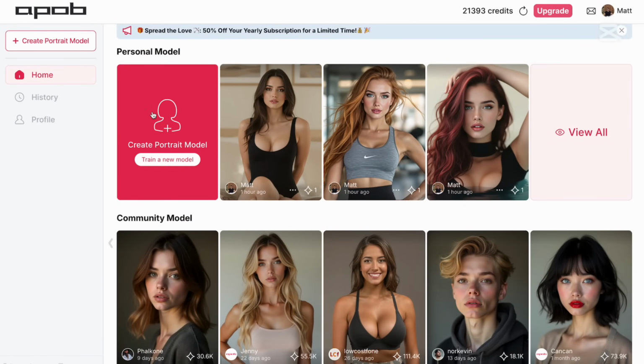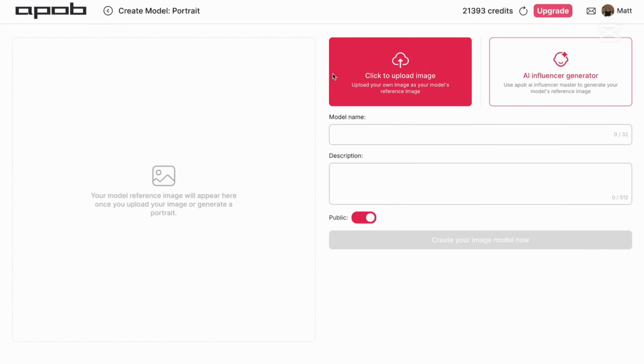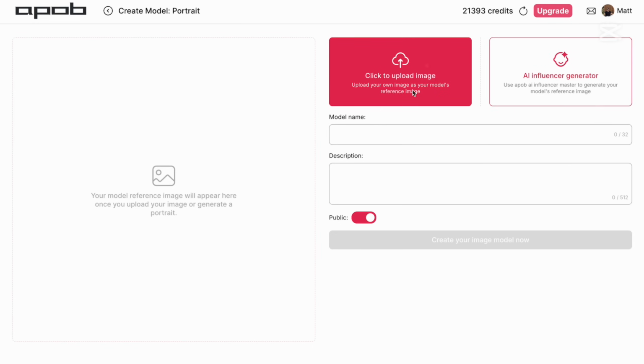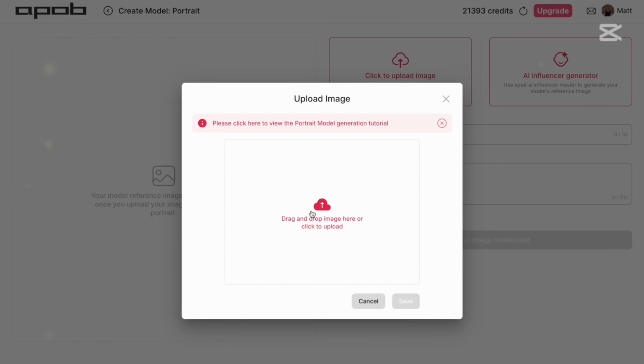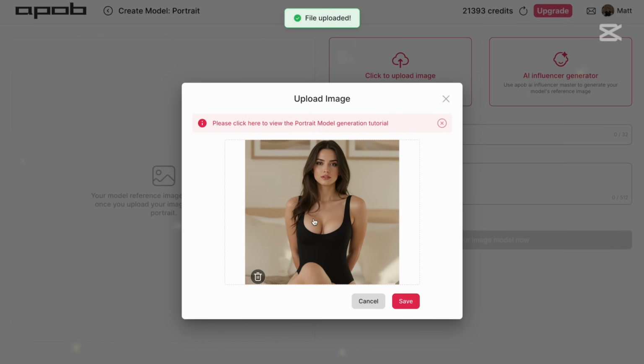And to create your influencers, you just click here or here. Let me click here. And now you have two options. First one is to upload your image, or the second one is to create an AI influencer with their generator. So this is pretty self-explanatory. You pick your image, you just drag and drop it here. Like for example, this one, now we see that it's processing. So once this image is processed, then we'll be able to use it as our influencer.